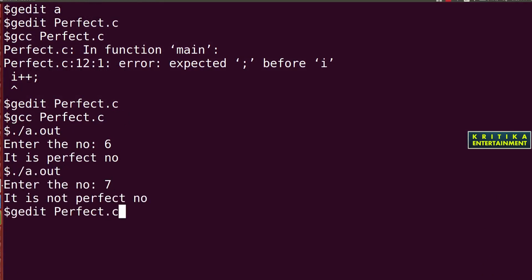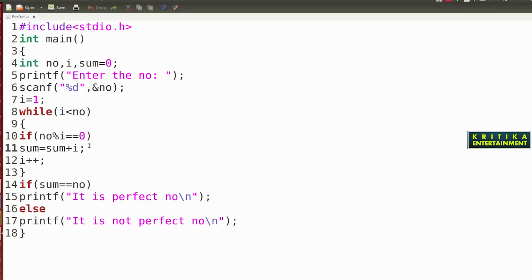So now I want to find in total how many perfect numbers there are between 1 and 1000. So what will we do here? Instead of taking the scanf function, here I have initialized no equal to 1000. Then i equal to 1, then while i less than or equal to no, if no percent i, so here what will we do?